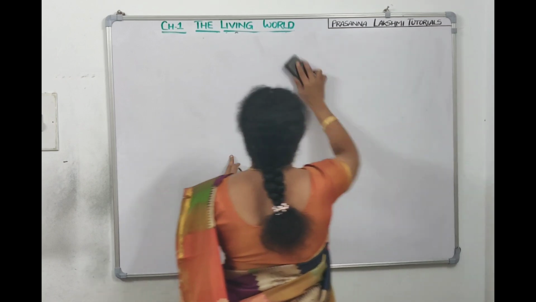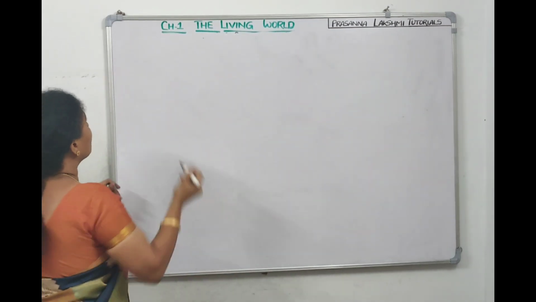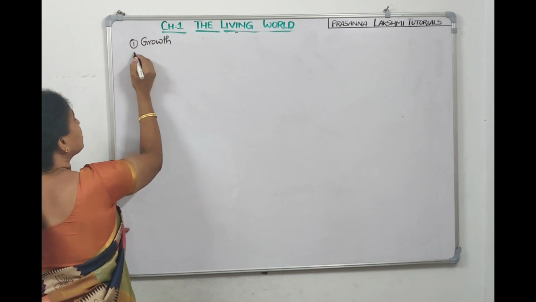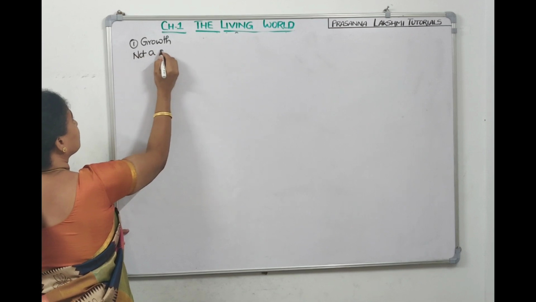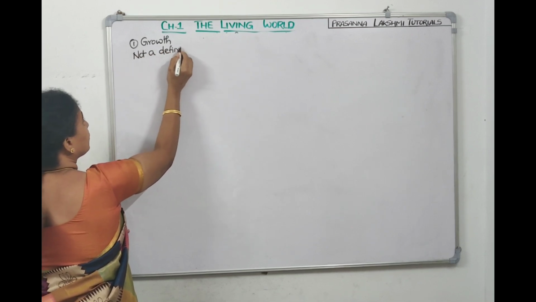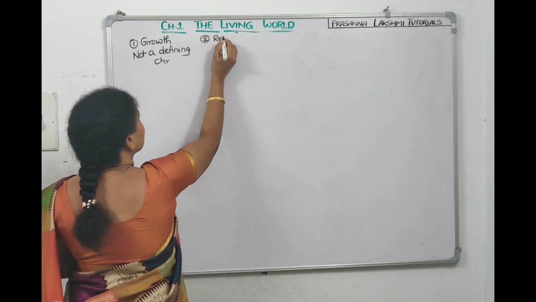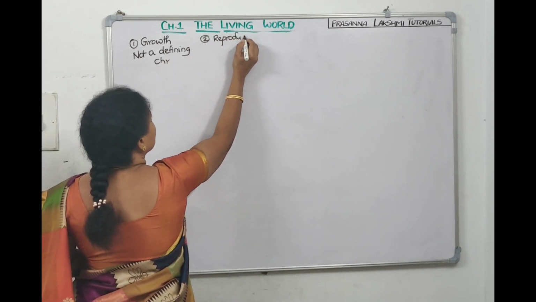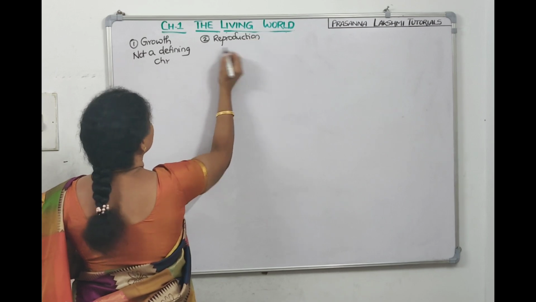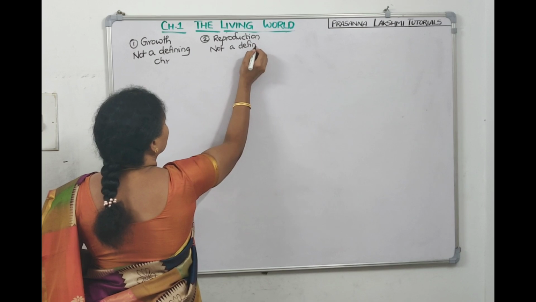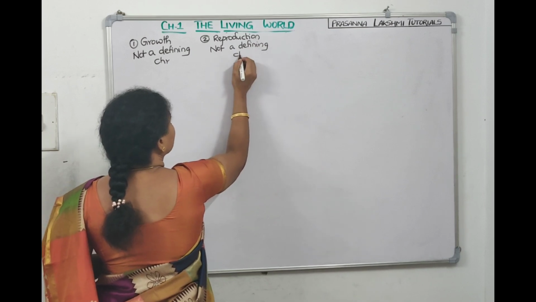Now when we talk about cellular organization, the first character, growth, is not a defining feature. The second one is reproduction. There are so many sterile organisms, so that's why this is also not a defining character.